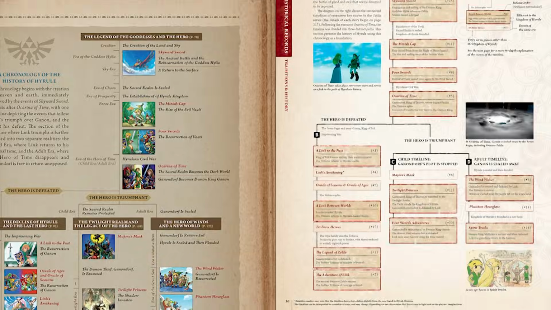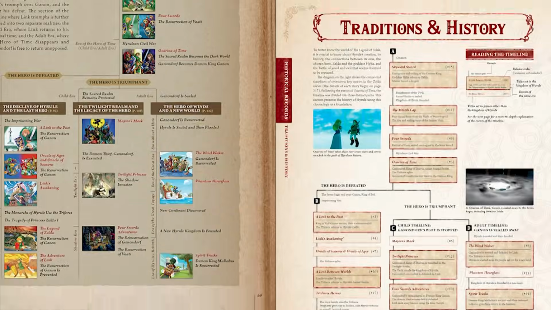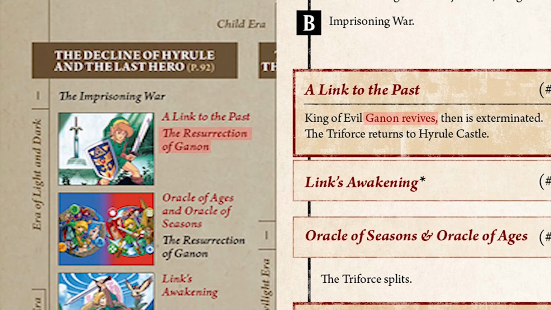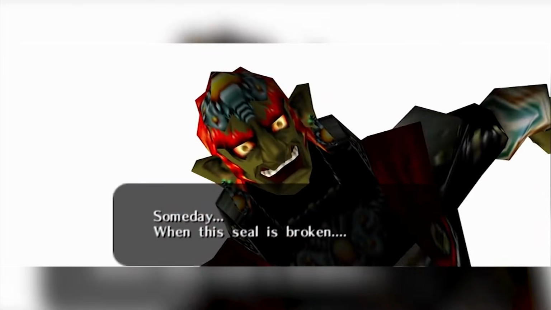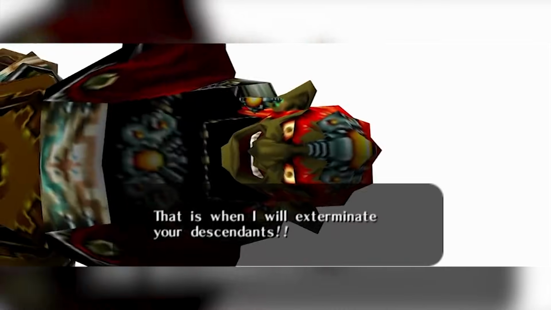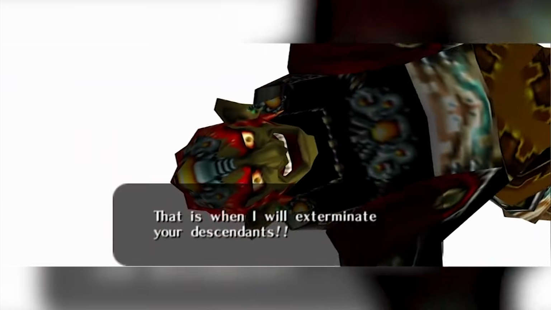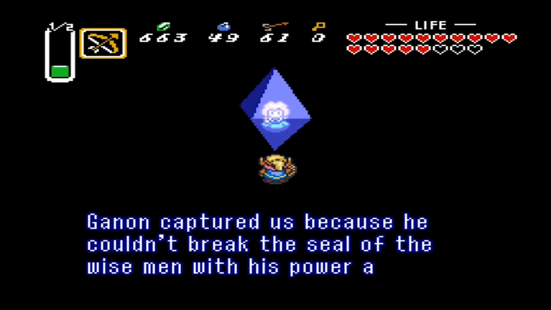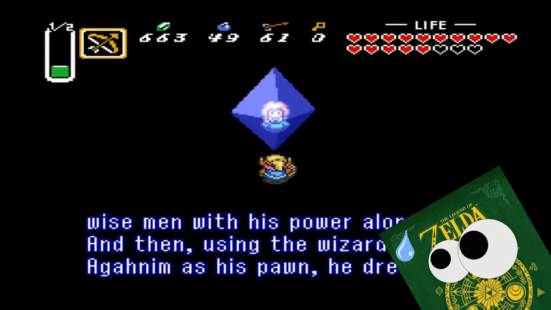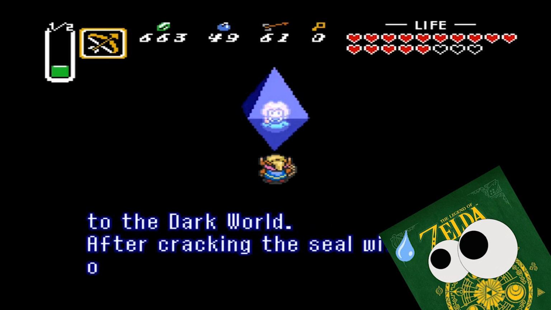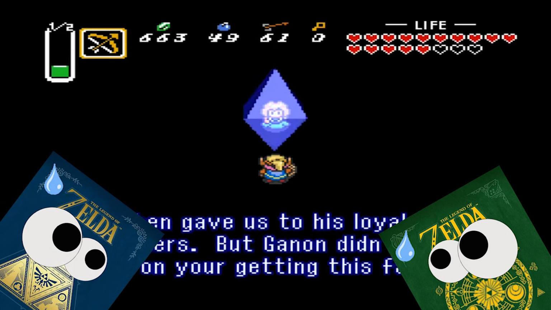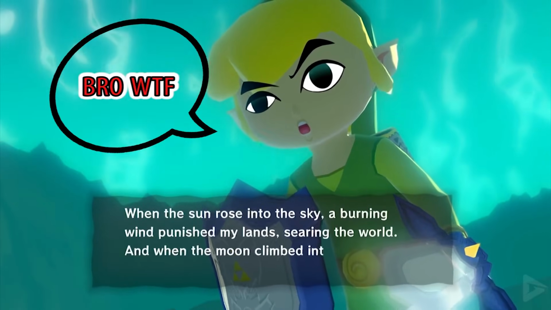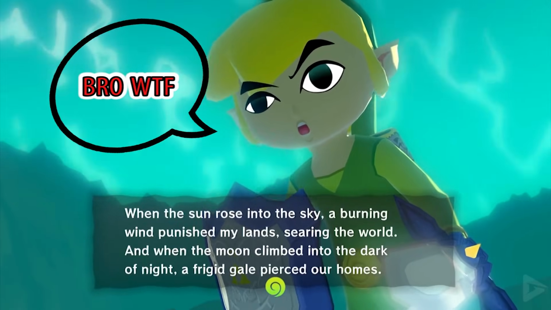There's also the fact that in both versions, the official timeline claims that Ganon is revived or resurrected during the events of A Link to the Past, but Ganon can't be revived because he wasn't dead. If the official timeline was correct, it would say that Ganon was released or unsealed or that he broke free or something. And maybe you could excuse this as a translation error in the first version from the Hyrule Historia, but then they kept it the same way in the second version from the Zelda Encyclopedia. This is such a basic detail to get wrong. It is a wonder to me that anyone takes the official timeline seriously at all.